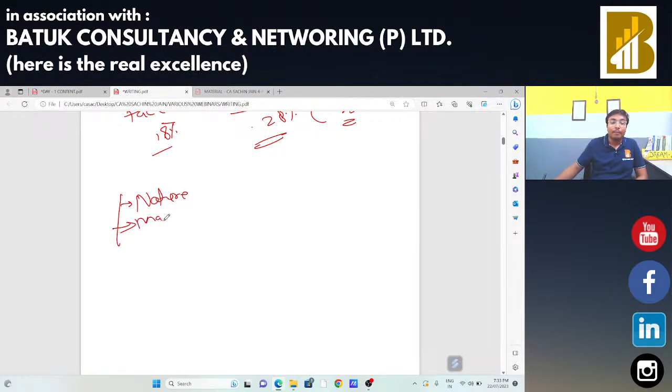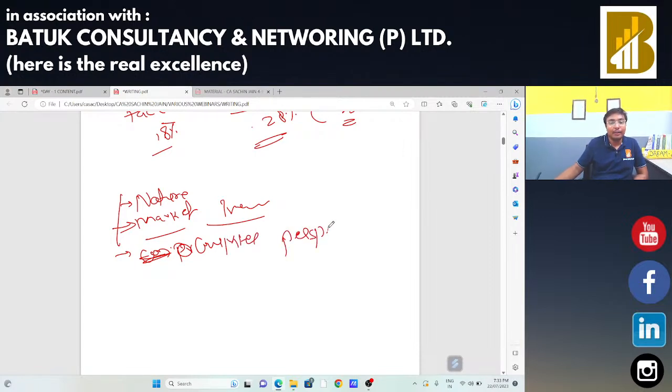Another is the market trend. You need to decide certain things from the market trend, what the market is doing related to that. And the consumer perspective is also going to play an important role. So there are three important things that decide whether a particular supply is your composite supply or your mixed supply: one is your nature, another is the trend in the market, and third is your consumer perspective.